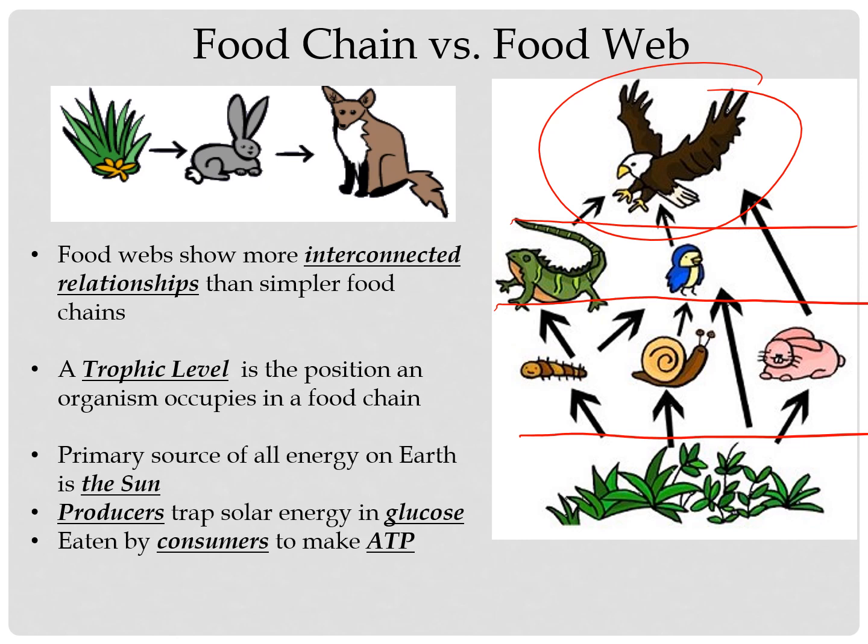Remember, though, that all energy comes from the sun originally, and that's trapped by the plants, who are producers because they produce their own food in the form of sugar. Consumers are then the things that eat those plants, to use the energy the plants make for their own ATP.